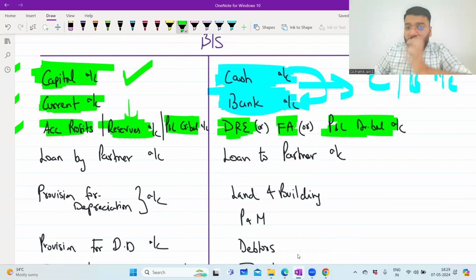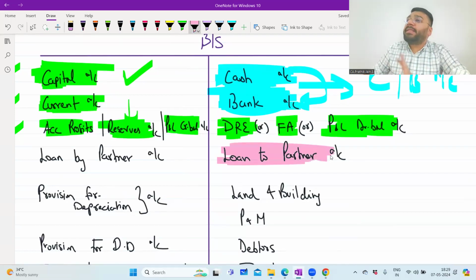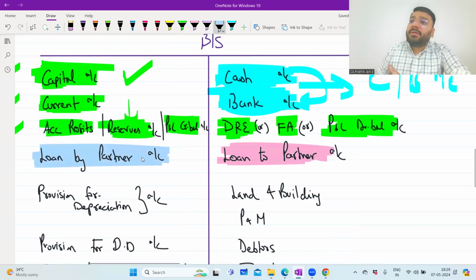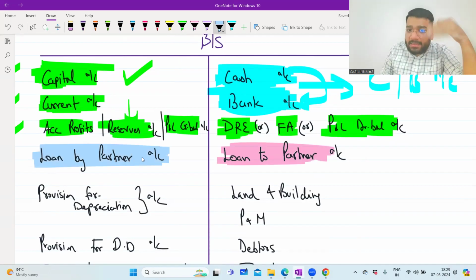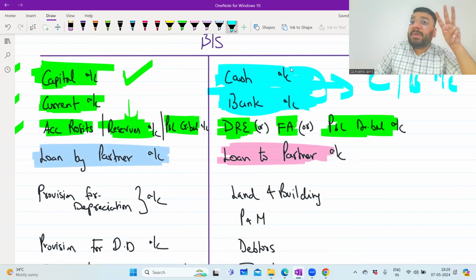Yes, sir. Now, as long as loan to partner is concerned, you will keep that amount as it is in that ledger itself. And as long as loan by partner is concerned, that also will remain in the same ledger itself. So I'll give you one order. In that order, one by one, you have to finish the ledgers and count. So how many colors so far can you see on the screen? 4 colors. One is aqua blue color. Aqua blue color is nothing but representing the cash and bank balance ledger, so one ledger of that. Second ledger is the green ledger. Third ledger is the pink ledger, loan to partner, asset ledger. And next is the blue ledger, loan by partner.